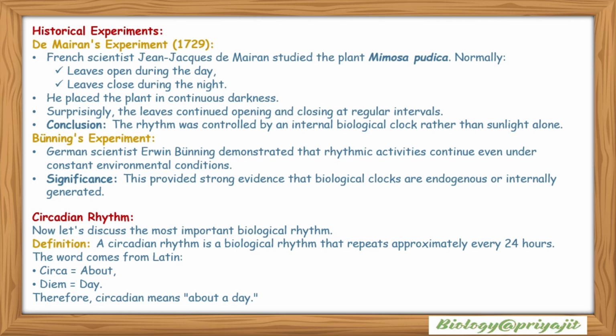Circadian rhythm. Now let's discuss the most important biological rhythm. A circadian rhythm is a biological rhythm that repeats approximately every 24 hours. The word comes from Latin. Circa means about and diem means day. Therefore, circadian means about a day.